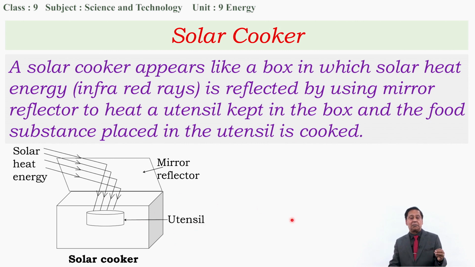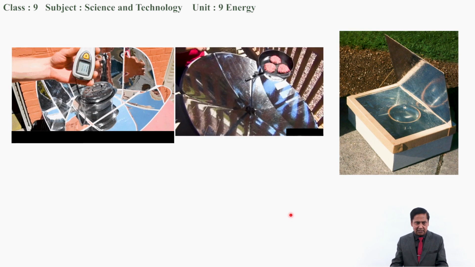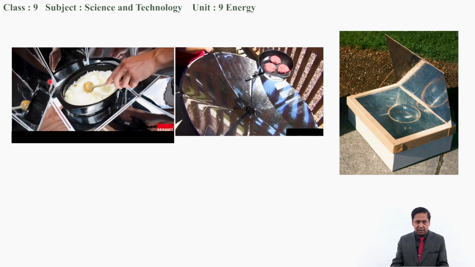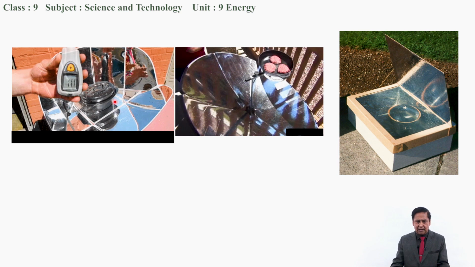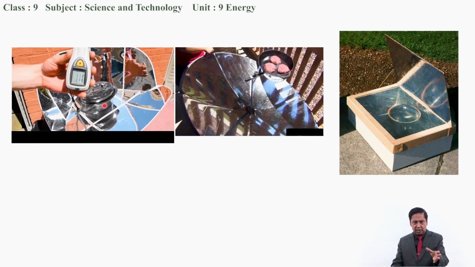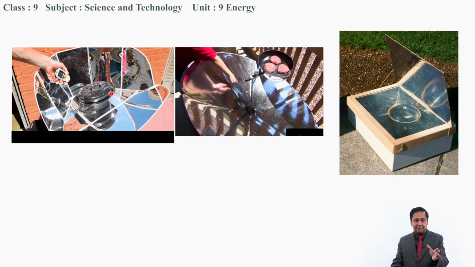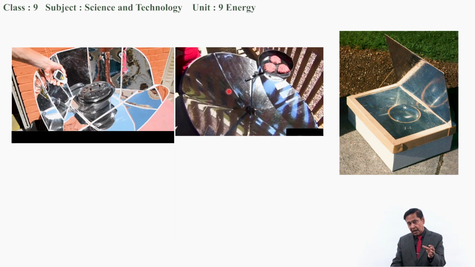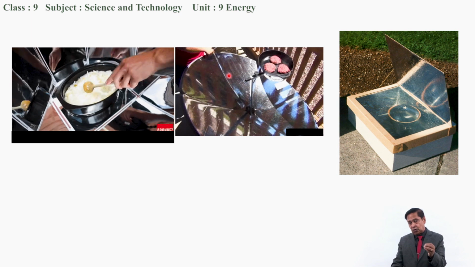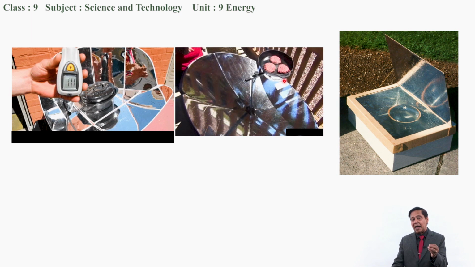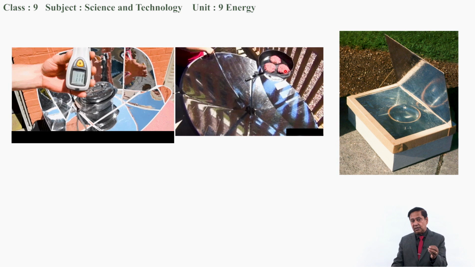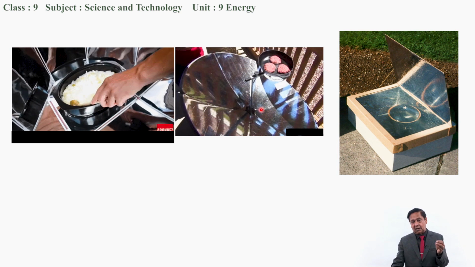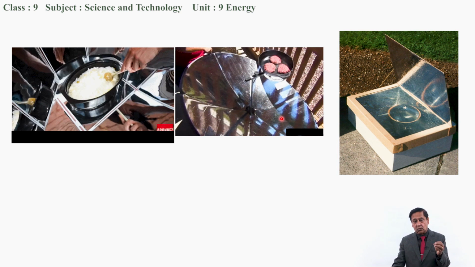The solar cooker may be of different shapes. Look at this. This is another solar cooker which can be folded. Here the reflector mirror is shown, but it can be folded, and it is used here to cook rice. And here also the solar cooker is shaped like a concave shape, and heat reflectors are attached on the concave surface, and it is reflected back to a pot where something is frying. The food is frying here, and this way a solar cooker can be used in cooking food.